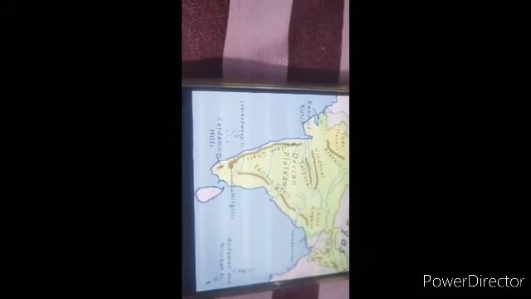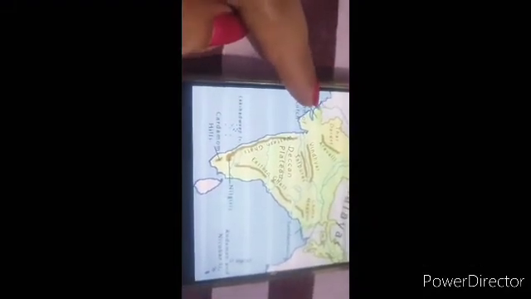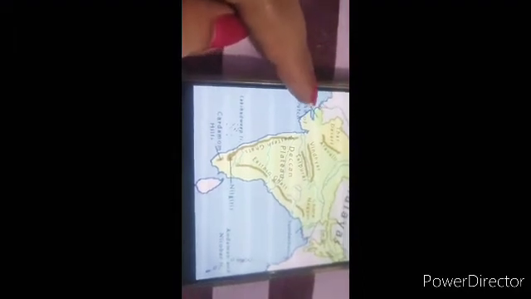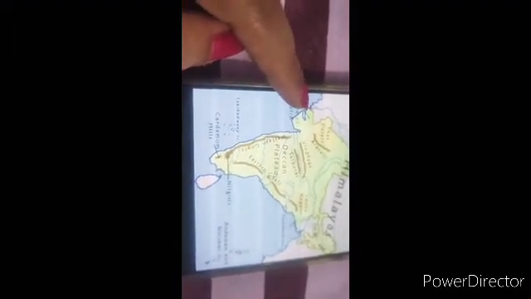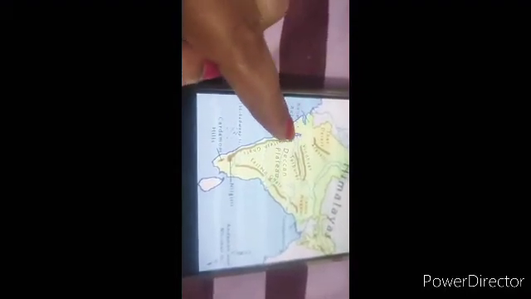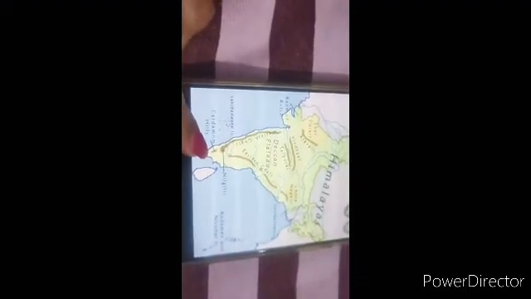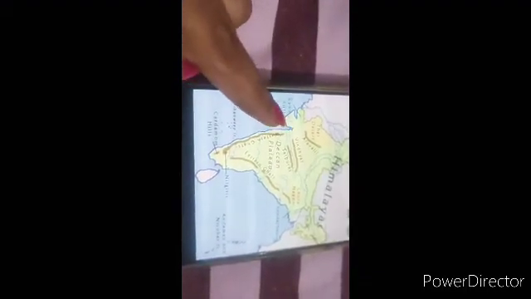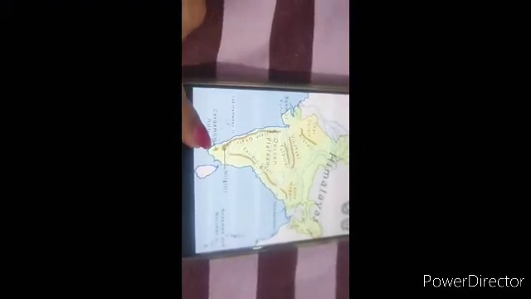It stretches from the Rann of Kutch, from here. As you can see, the blue color starts from here. So it is stretched from the Rann of Kutch to Kanyakumari. This is your western coastal plain.